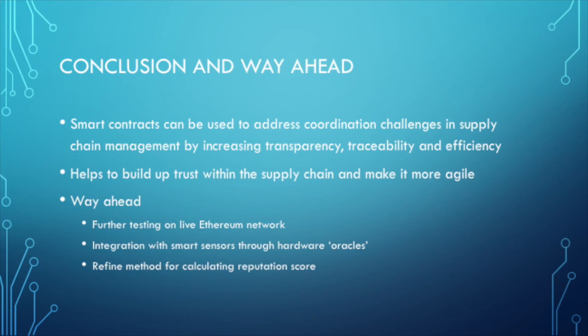The proof of concept also improves traceability, as the chain of custody of goods can be tracked as they are shipped along the supply chain. Real-time updates help to manage risk by keeping the supply chain agile and ready to respond to any disruptions. By integrating automatic payments with successful delivery of goods, supply chain efficiency is enhanced as well.